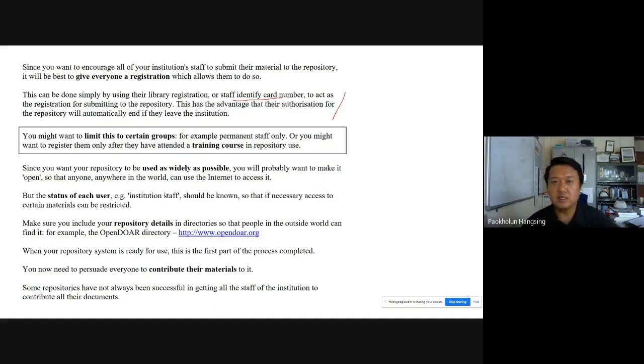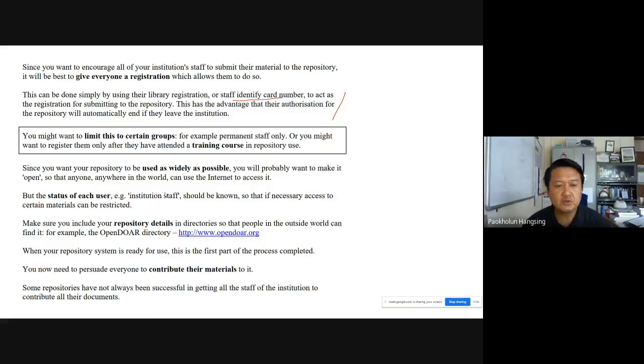They only will be given access to these. This is one example. It can be some scientific documents also, which are supposed to be shared within a group of researchers within the institution, or a group of researchers with a collaborating institution elsewhere. So likewise, the status needs to be known.